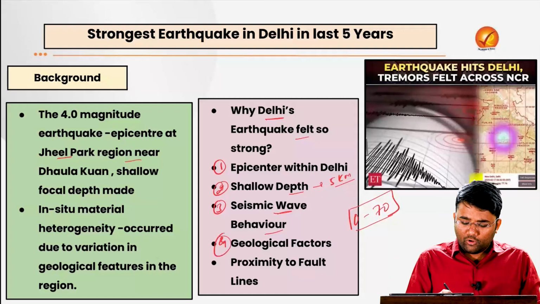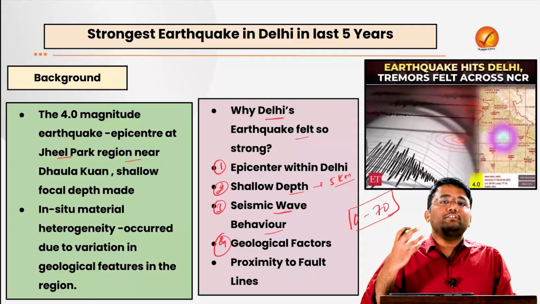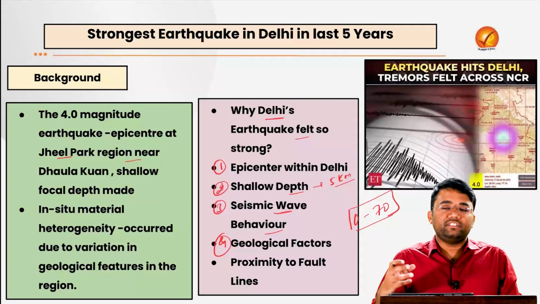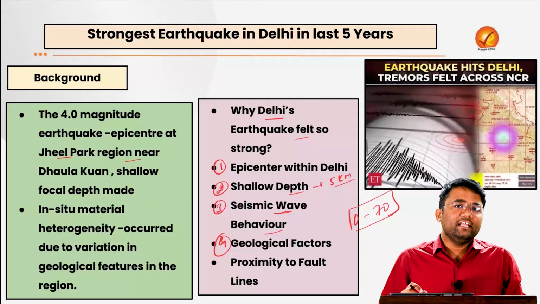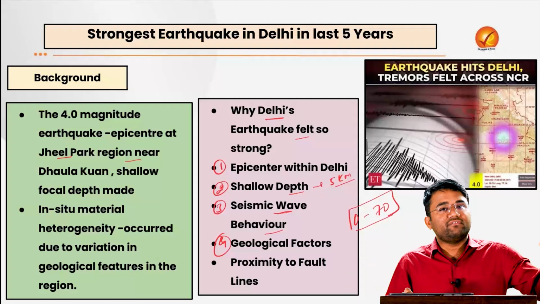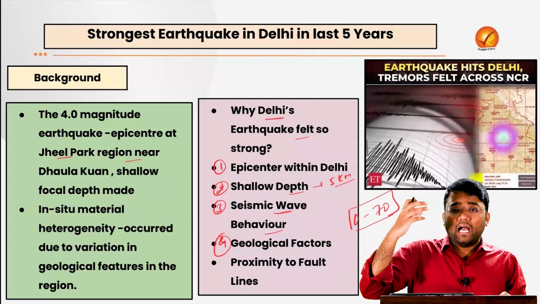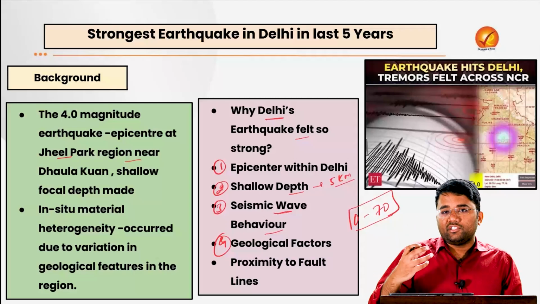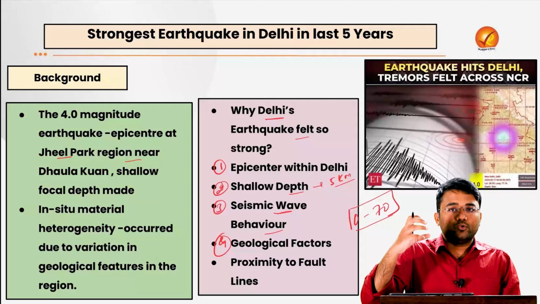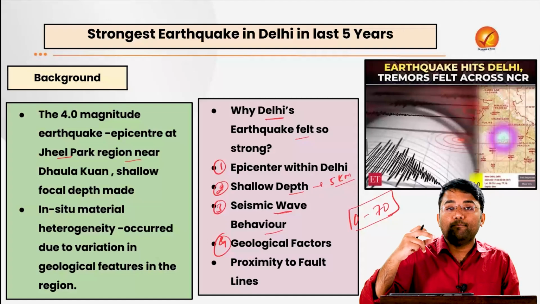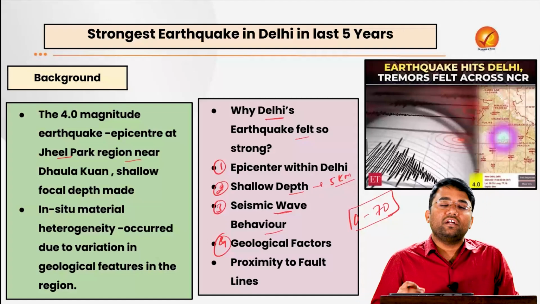Apart from that, the geological behavior: Delhi's local soil conditions have further amplified the shaking and intensified the effects. In the Delhi ridge area we have some igneous rocks, then we have the Yamuna plains where we have alluvial soils. So this difference in soil structures within the vicinity of Delhi, some experts believe, has been one of the amplifying factors for the strong tremors.